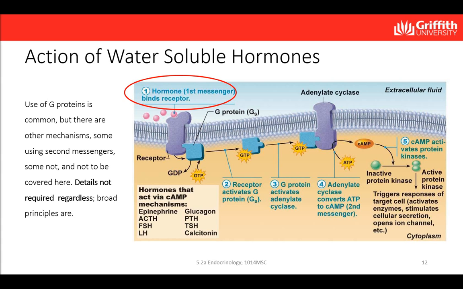Whenever a hormone binds to its receptor on the plasma membrane, it causes the receptor to change its shape and bind with a nearby inactive G protein. Once bound, the G protein gets activated and is displaced from its position to bind with an effector enzyme, adenylate cyclase, which produces second messengers, such as cyclic AMP, that trigger the activation of protein kinases. These protein kinases then trigger responses of the target cell. This might be activating enzymes, stimulating cellular secretions, or opening ion channels.